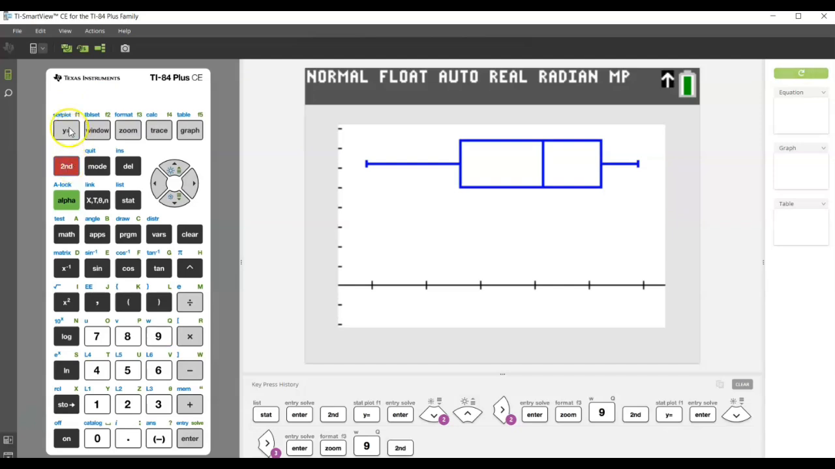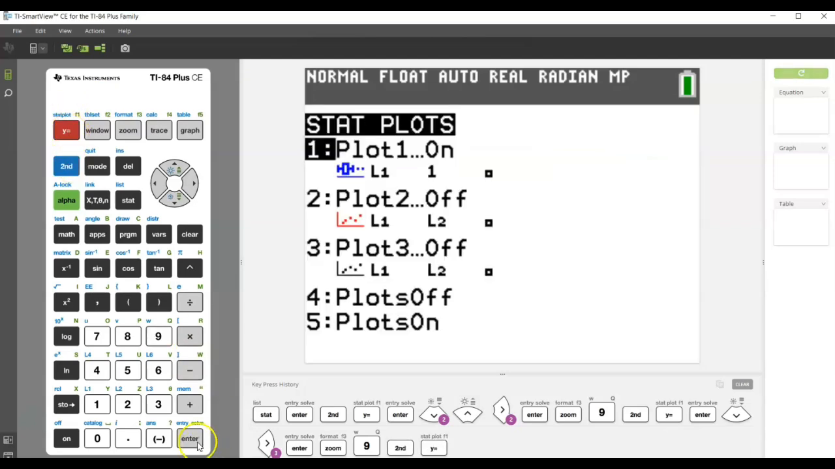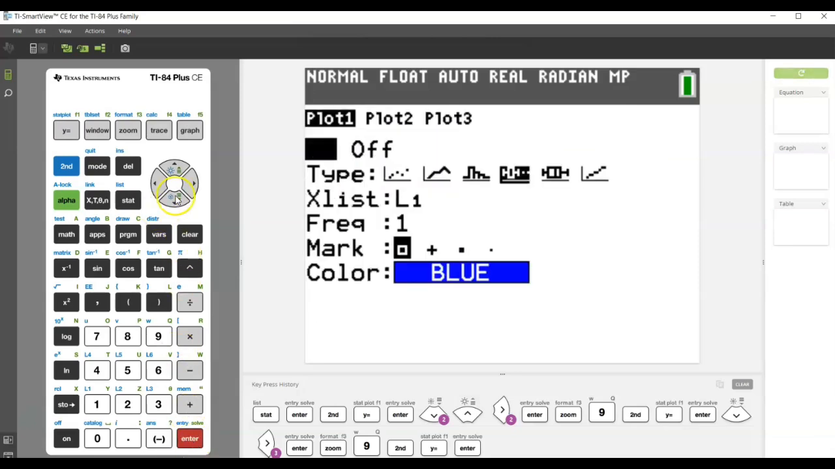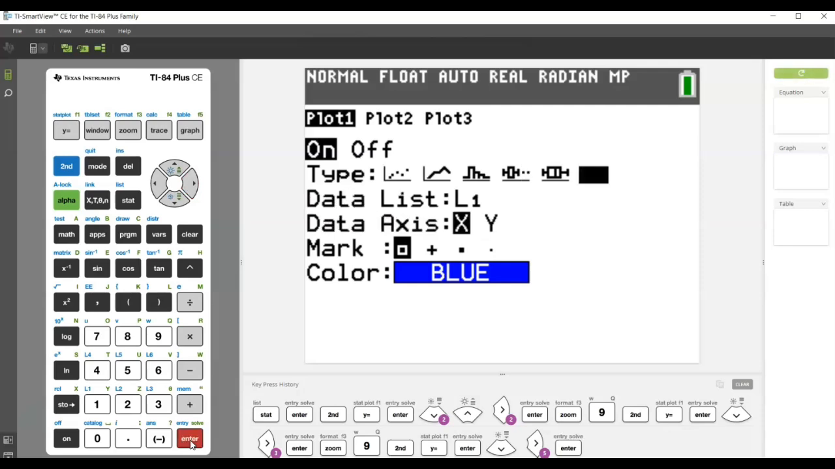So again, second, y equals, go back into stat plot 1, come down to type, and we're going to go to the last option here. This is our normal probability plot option. Kind of looks like a straight-ish line.